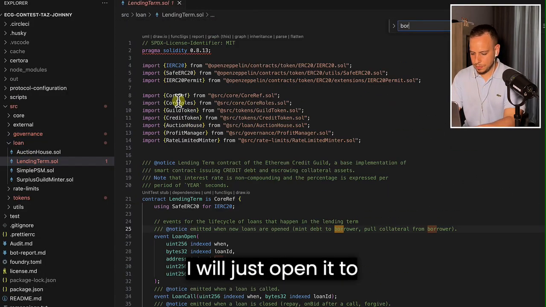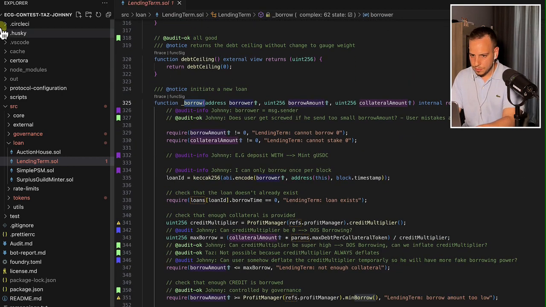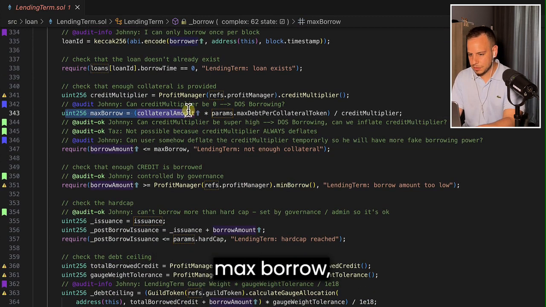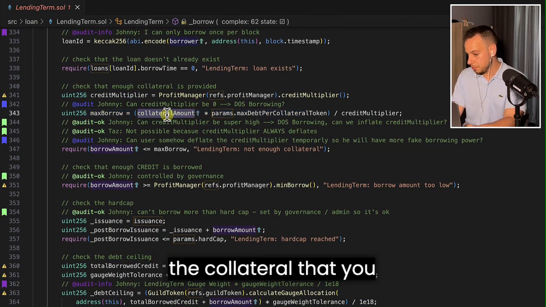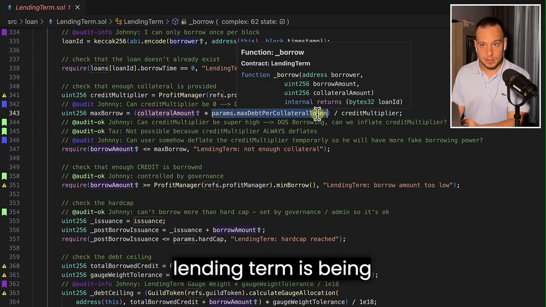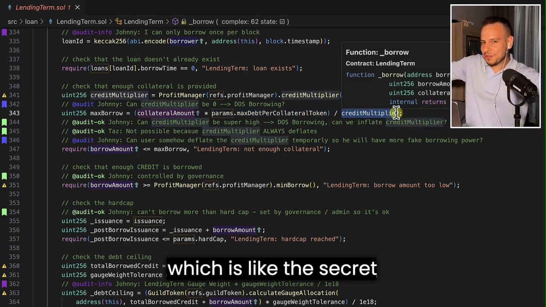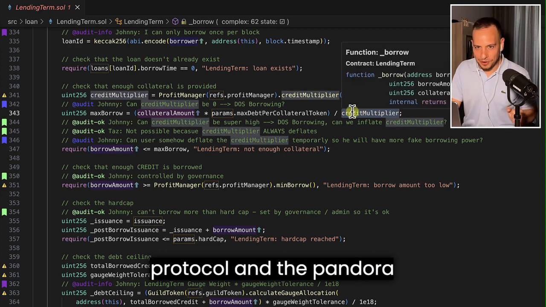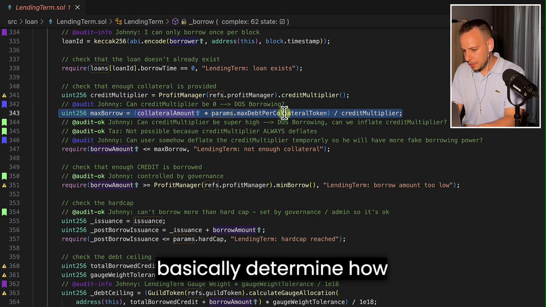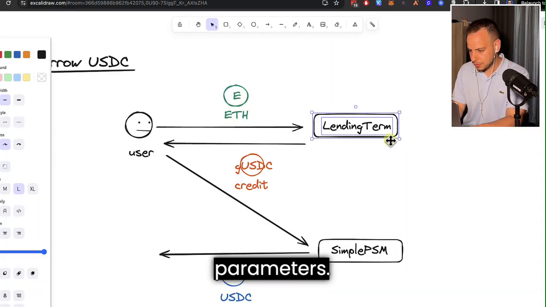One second, I will just open it to show. So we have the borrow function. And as you can see here, we have a calculation of max borrow, which depends on the ETH collateral that you put in and some parameter that this lending term was created with, divided by the credit multiplier, which is the secret sauce for this whole protocol and the Pandora's box that we will talk about later. Basically, we determine how many credit tokens you can get based on your collateral and these parameters.